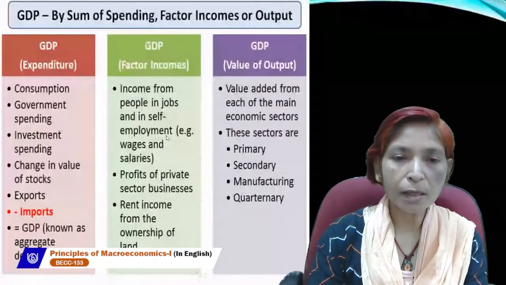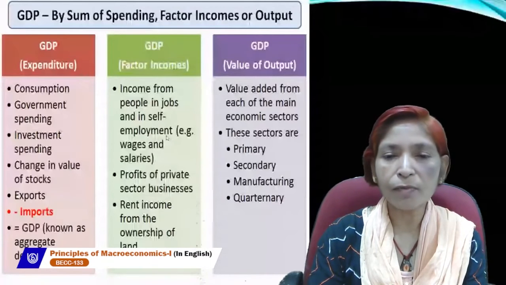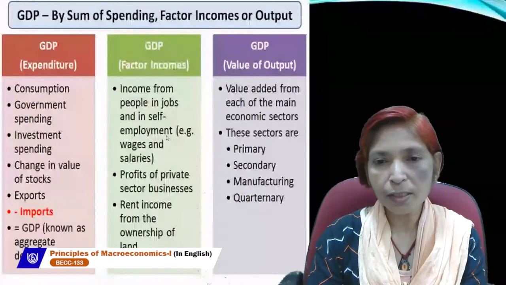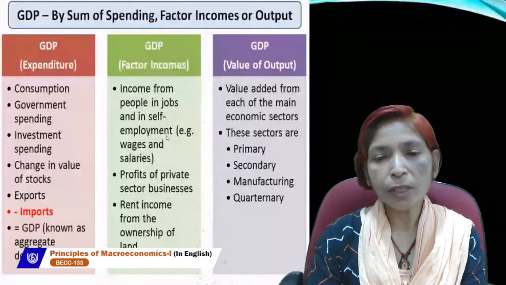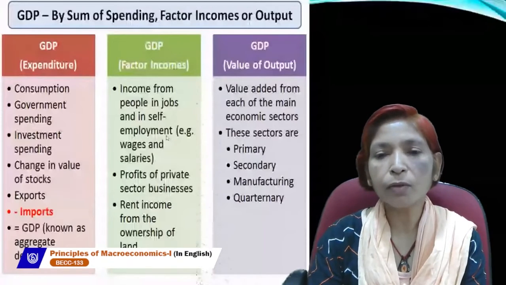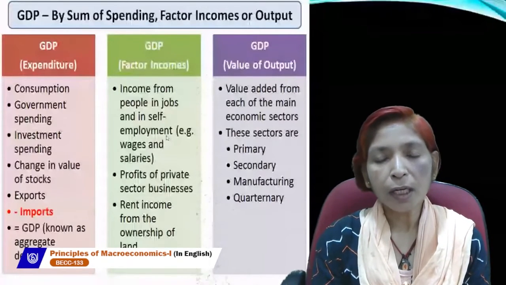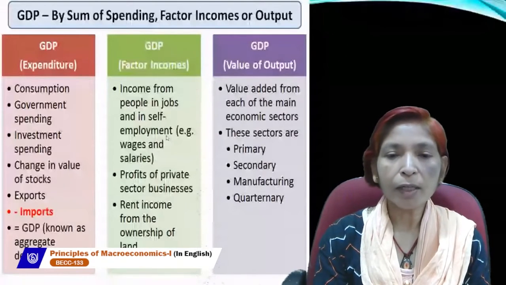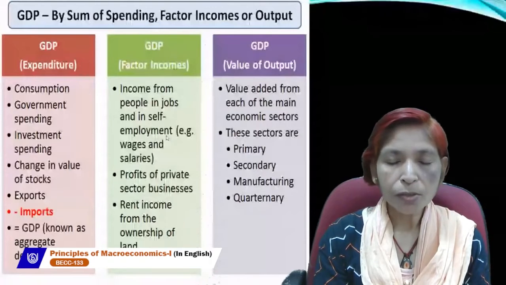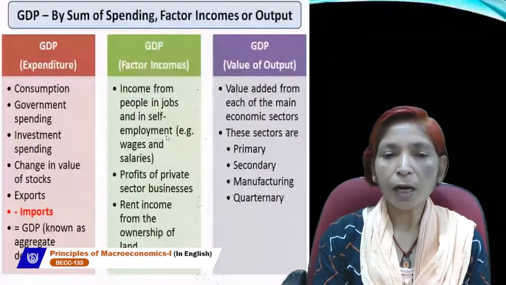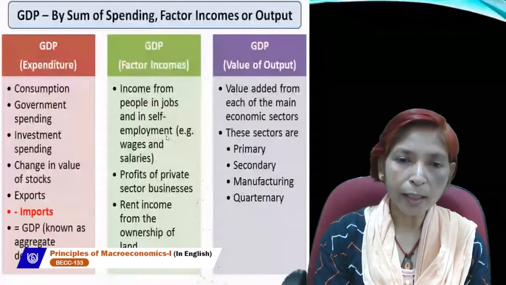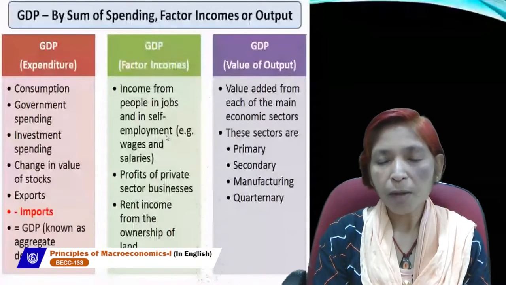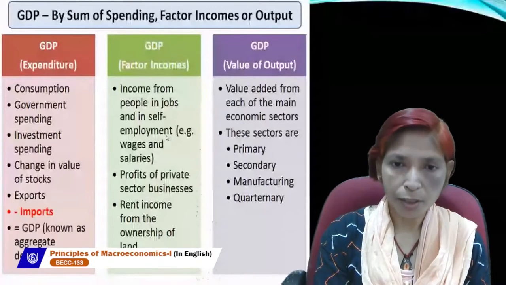Value of output is the sum total of all the goods and services which are produced in the economy, and in all the goods and services we include both types of goods, final goods and intermediate goods. But if we include intermediate goods in the estimation of national income, then it will create a double counting problem. So to avoid this problem, we always take value added. Value added can be estimated with the help of value of output minus intermediate consumption.